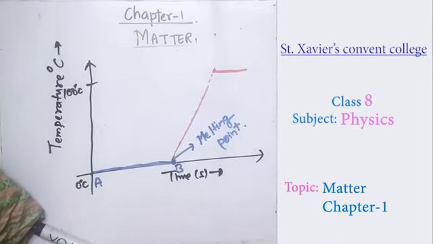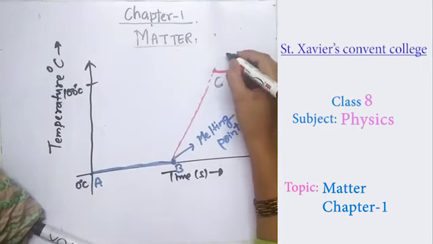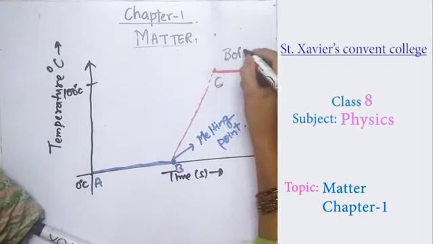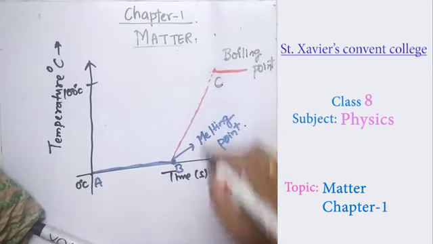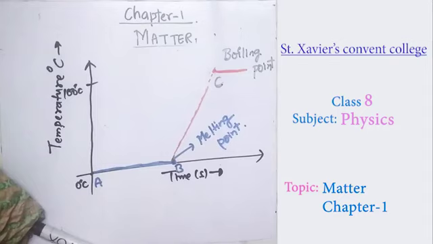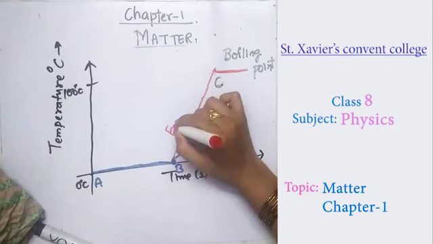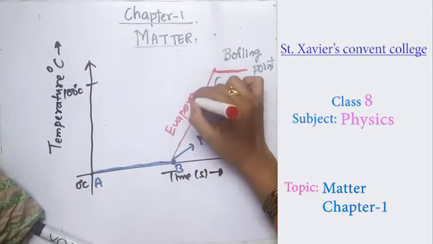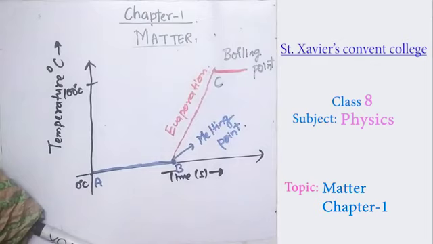So moving from B to C, this C point is known as the boiling point. And as I told you before, below the boiling point, evaporation takes place. So below the boiling point, from B to C, it is evaporation.